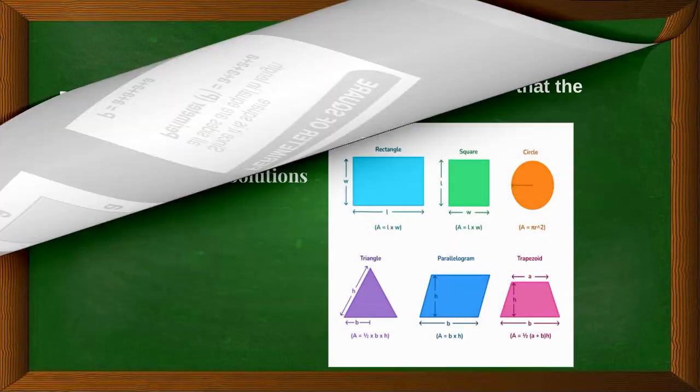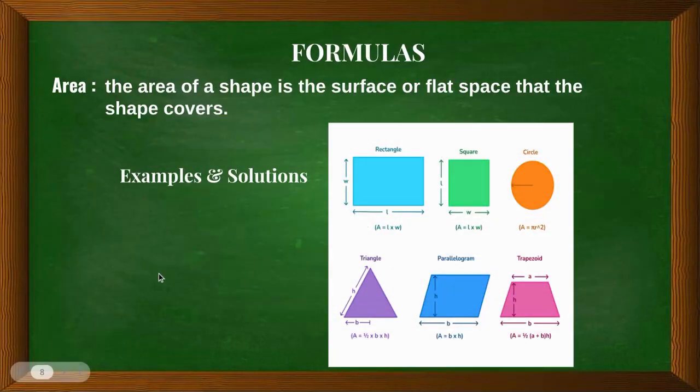Let's move on. 2. Area. The area of a shape is the surface of flat space that the shape covers. Take a close look at these area formulas for triangle, rectangle, square, circle, parallelogram, and trapezoid.